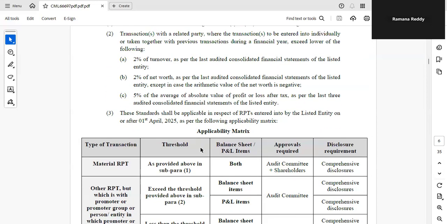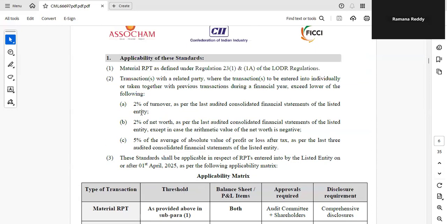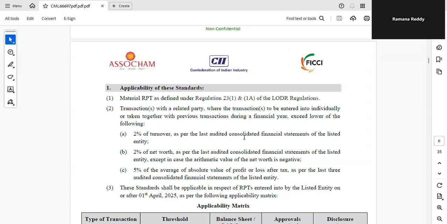Let me explain these threshold limits. We have to see 2% of turnover as per the last audited consolidated financial statement of the listed entity, 2% of net worth as per the last audited consolidated financial statement of the listed entity, except where the net worth is negative. Another one is 5% of the average of absolute value of profit or loss after tax as per the last 3 audited consolidated financial statements.